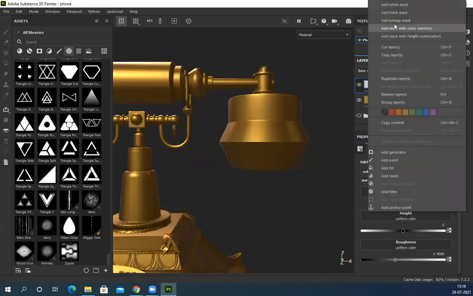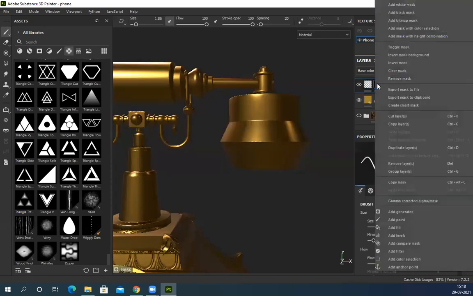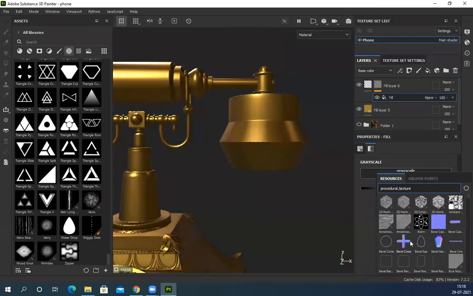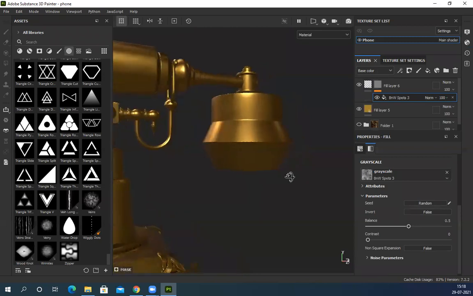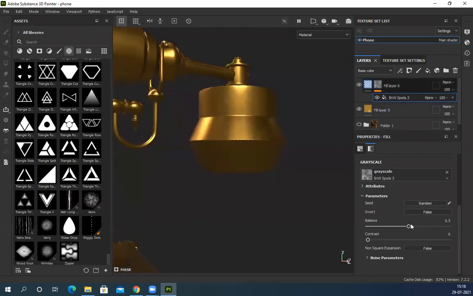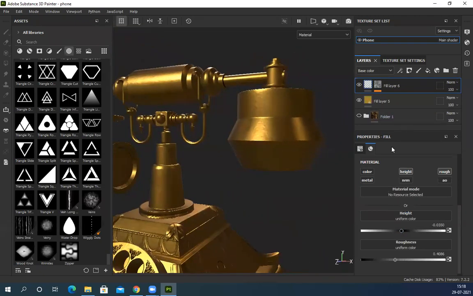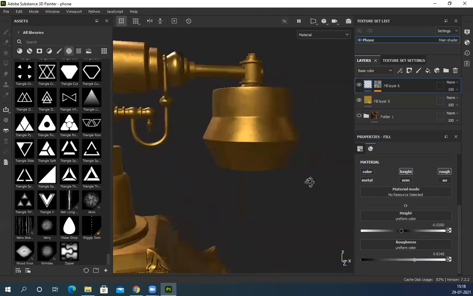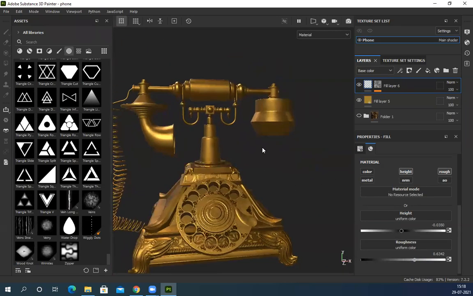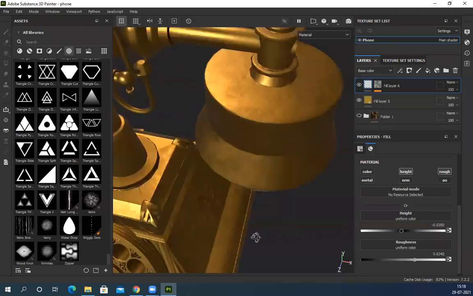Right click, add a mask, and in this mask I'll add a fill, and in this fill I'll add that pattern. So it will affect my height and the roughness, both things. You can see instantly the surface has become a little uneven.